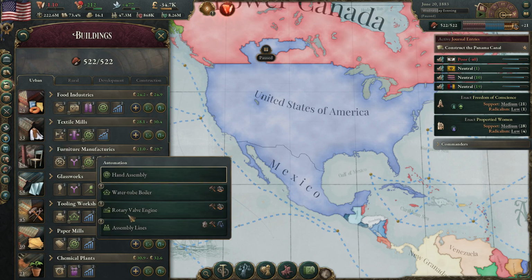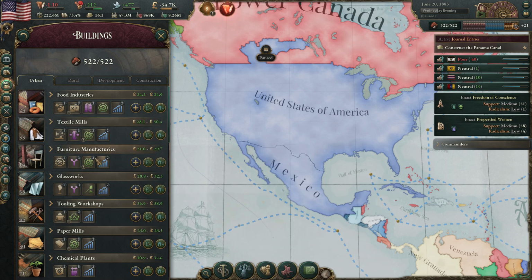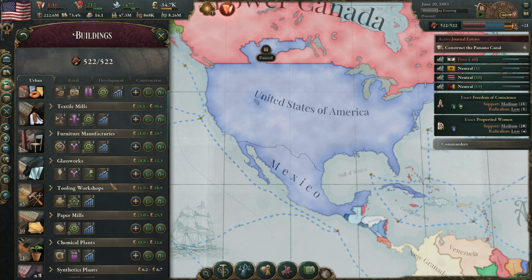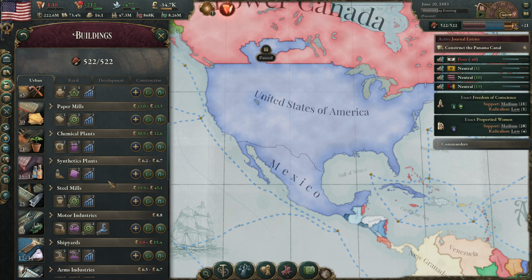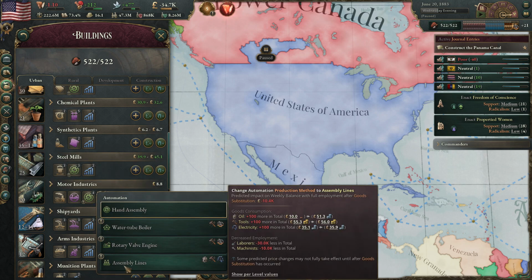So unfortunately, I didn't look at the assembly lines right there. I'd forgotten that this was another one of the automation ones. Now, it doesn't mean it's useless, and frankly, we have to get something because we just produced oil, so we need to get something. It'll still be useful in places that aren't making good money. Now, the furniture manufacturers are already making good money. This would increase how much they make a lot, but it would also fire 42,000 people, so there's that to consider as well. A lot of people getting fired, but certain places are not doing so well. The motor industry, guys, and this would actually cause further problems for them. That's interesting.